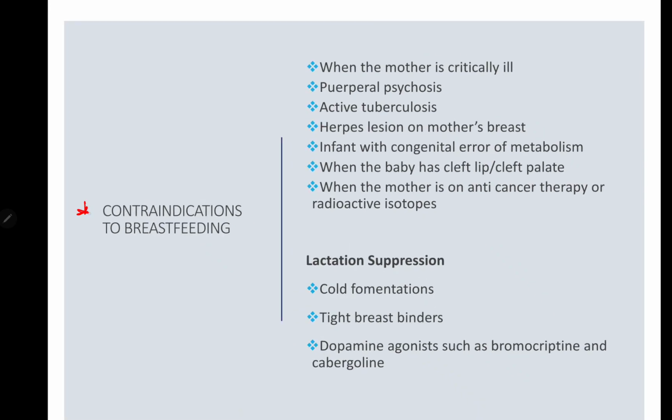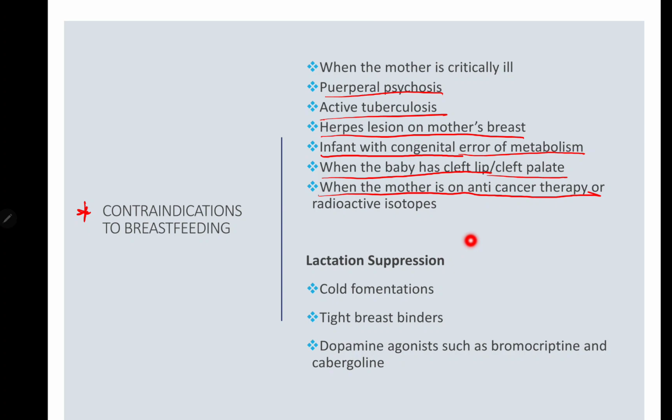Coming to contraindications of breastfeeding. When the mother is critically ill, breastfeeding is not suggested. Any kind of puerperal psychosis or active TB, herpes lesion on the mother's breast, infant with congenital error of metabolism, when the baby has cleft lip or cleft palate, when the mother is on anti-cancer therapy or radioactive isotopes.